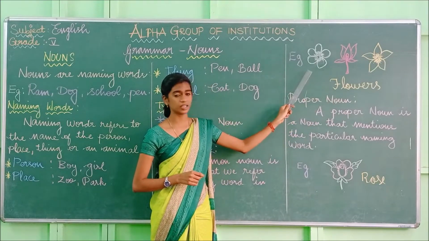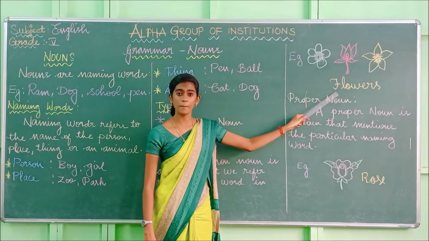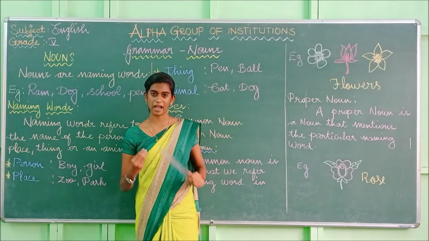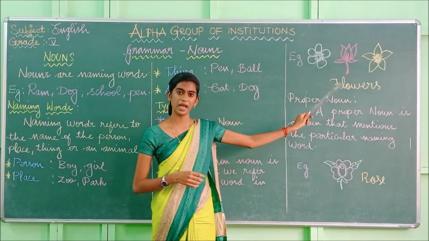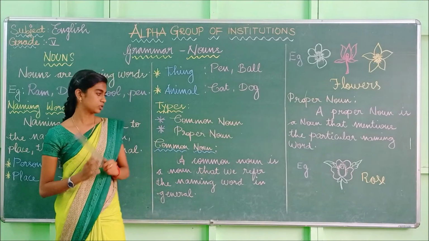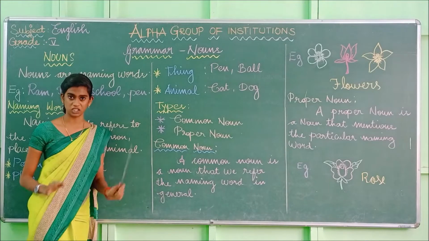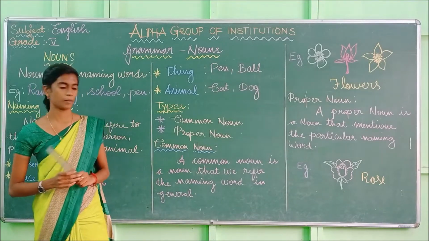I didn't mention them by a specific name. I have written the common name as flowers, so I have given them a common name as flowers. That is known as the common noun. Common noun is nothing but when we refer to the naming word in general.